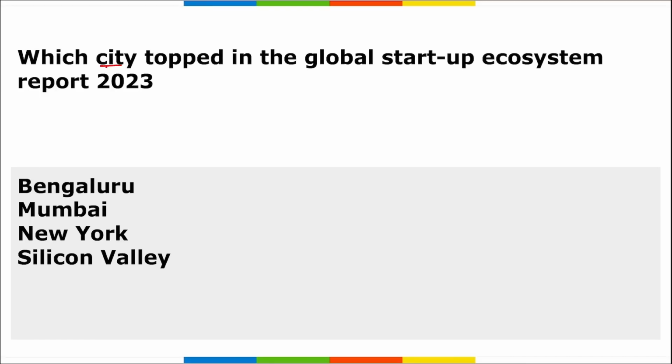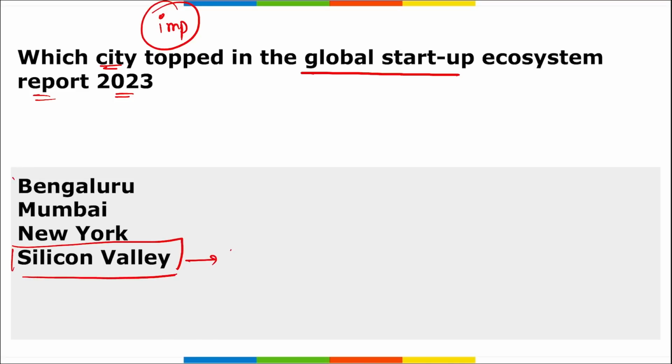Next, which city has topped the global startup ecosystem report for 2023? Important, take a note of it. According to the global startup ecosystem report for 2023, it is your Silicon Valley that has secured the top position here. Correct? Then what is the rank of Bangalore? It was in 20th position in this global startup ecosystem report. Correct? This was released by whom? It was released by Startup Genome.